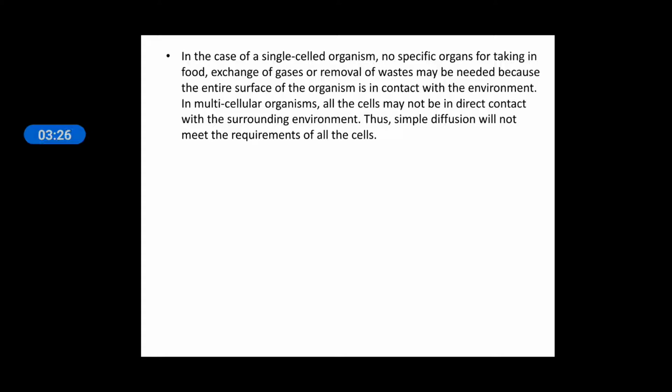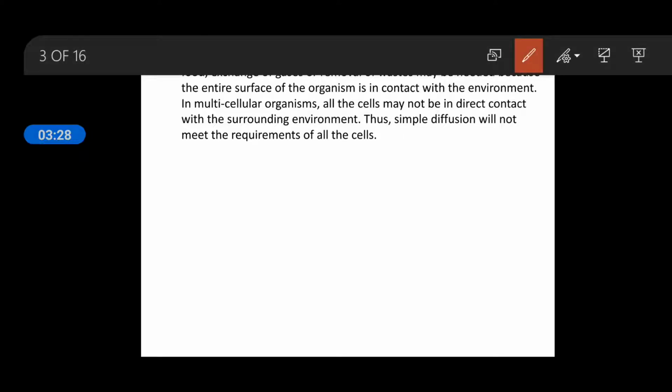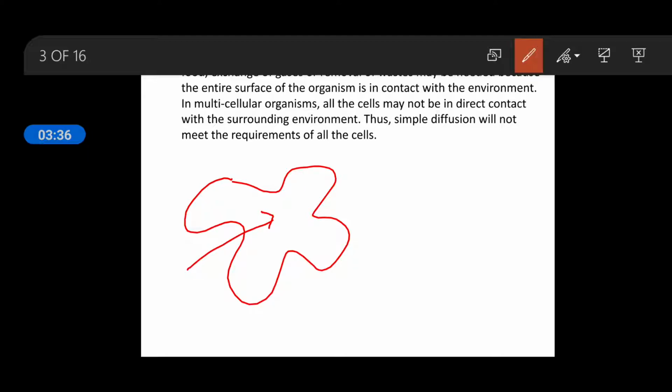In this point, it is said that if there is a single celled organism like the amoeba, all the life processes like nutrition, taking in of food, gaseous exchange, meaning intake of oxygen and release of CO2, and excretion, meaning removal of nitrogenous waste, or egestion, are all easy, and these processes occur through simple diffusion because the single cell is in direct contact with the environment.